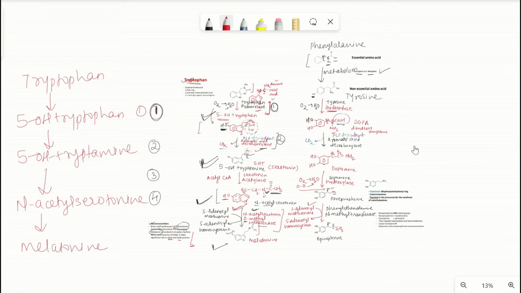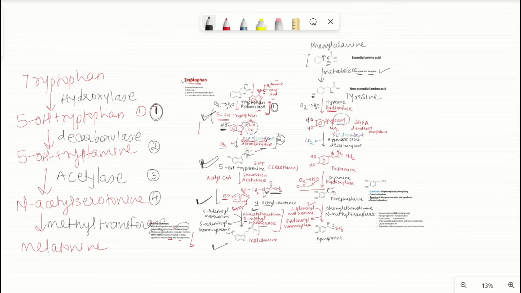Even the enzymes you can remember here. Here it is hydroxylase, here it is decarboxylase, right? Then here acetylase, and here methyl transferase.